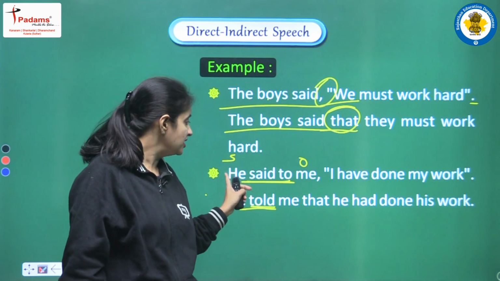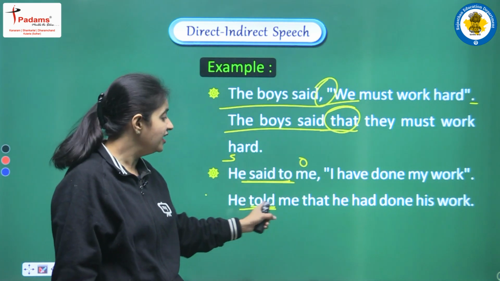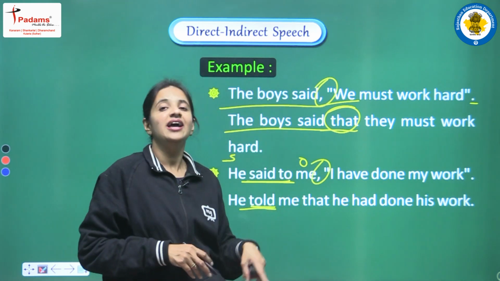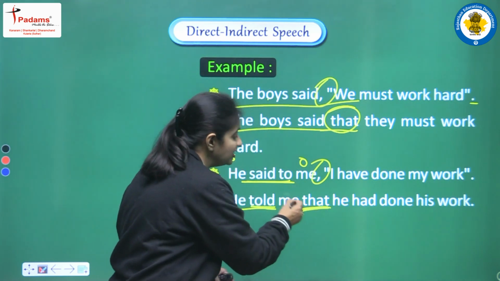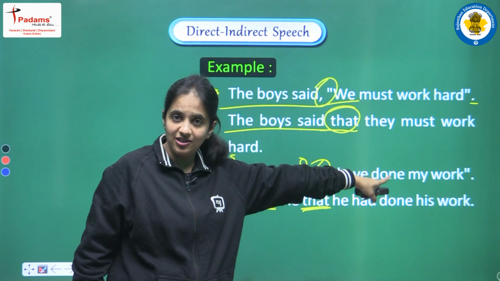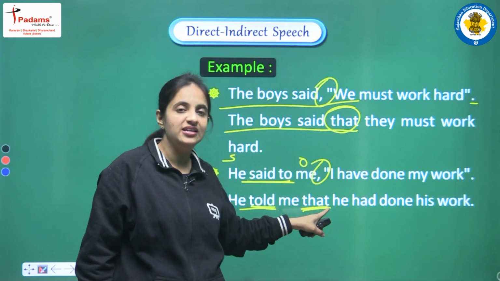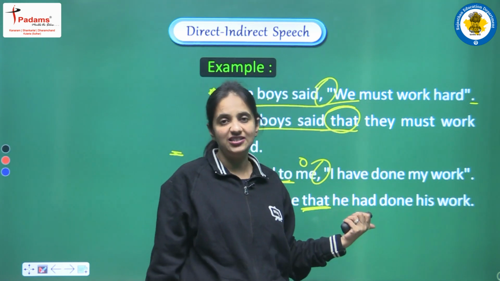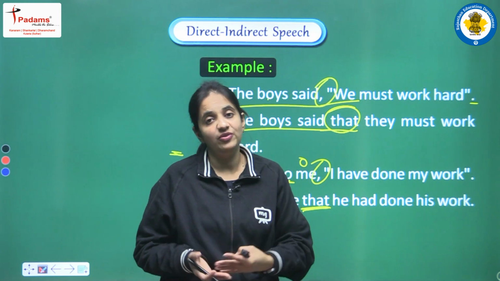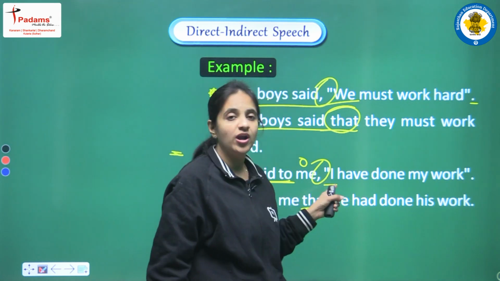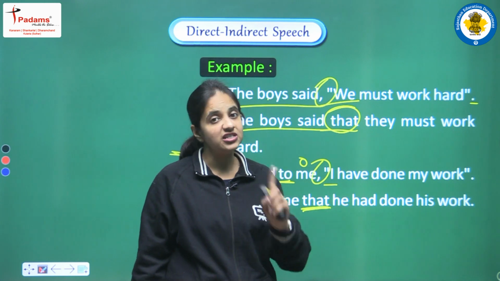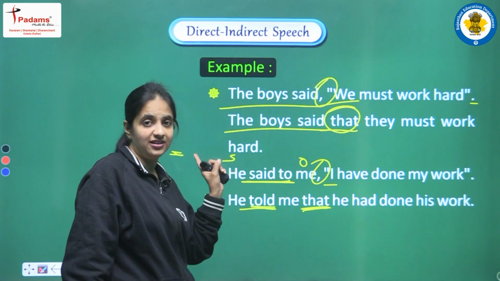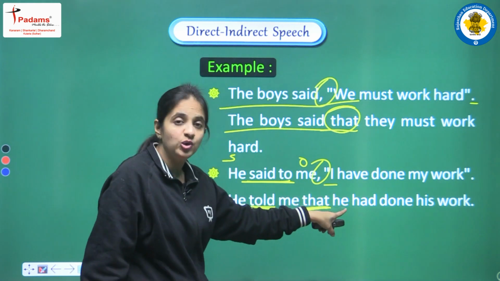So this is the first change that we are doing in the reporting verb. Here reporting verb was he said to me, and we are writing he told me. Clear? Next, second change, we are removing the commas, and in the place of commas we are adding one conjunction, and because this is also the assertive sentence, so our conjunction that we are using here is that. Next, we are coming to the reported speech. Here we have to do the changes related with tenses, related with pronoun. So first of all, we are having one pronoun, that is I. I, again, it's a first person pronoun, so it will be changed according to the subject. Subject we are having here, that is he. So I, it will be converted into he.